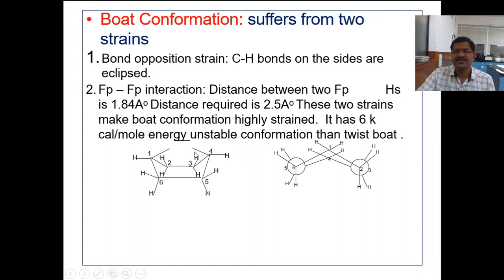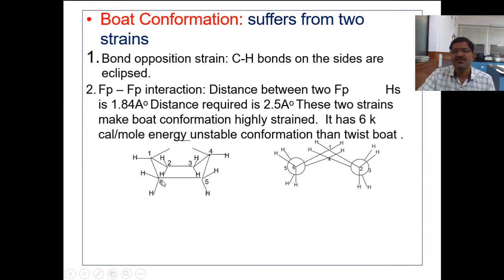They are present within the van der Waals radii, and therefore a repulsive interaction is present between these two hydrogens, and this repulsive interaction is called flagpole hydrogen interaction, or it is also called van der Waals interaction. This interaction is nearly 1 to 2 kilocalorie energy, and will destabilize the conformation.